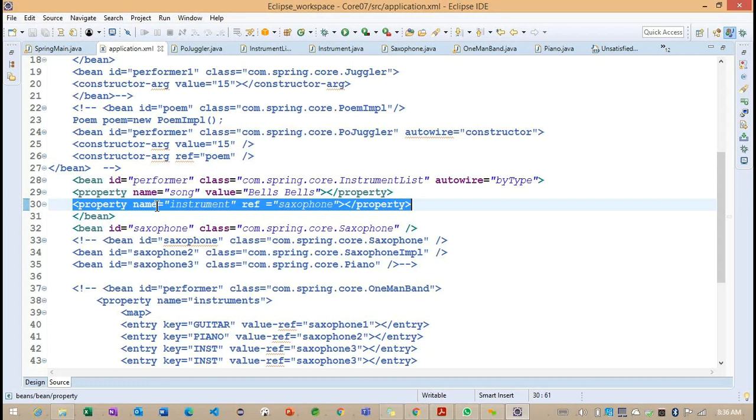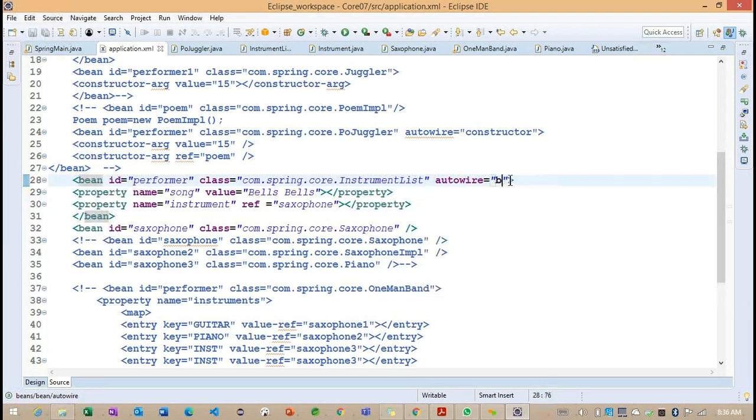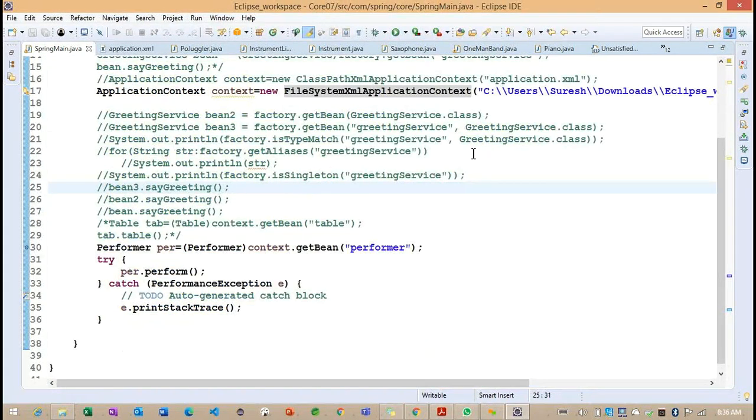Now if I'm going to enable the same example, we'll go for byName. For the name of the property, we're going to work on the same instrument, the saxophone instrument. Okay.